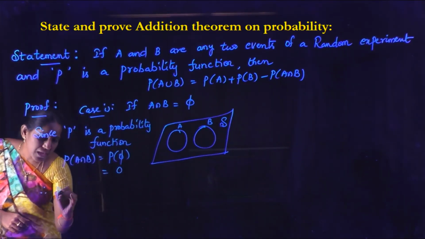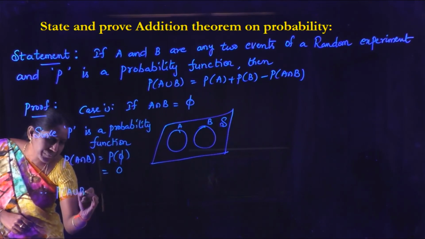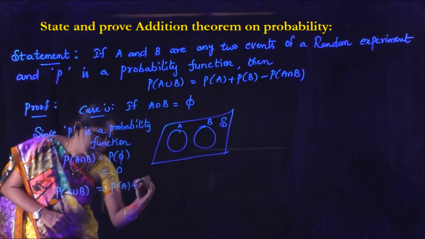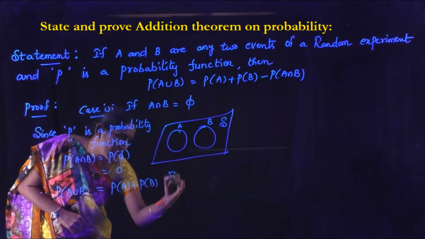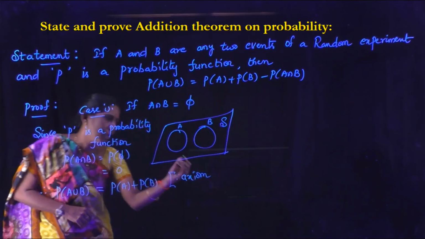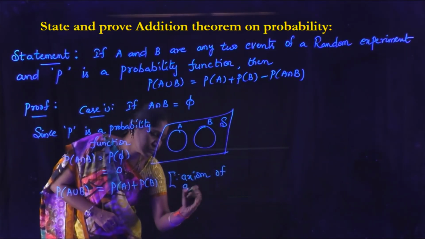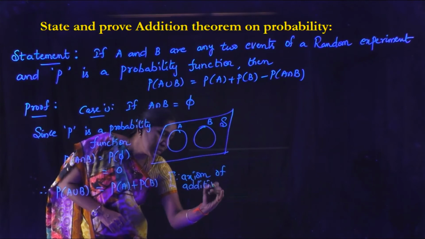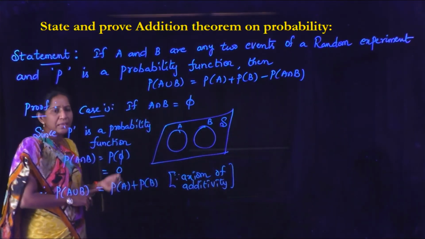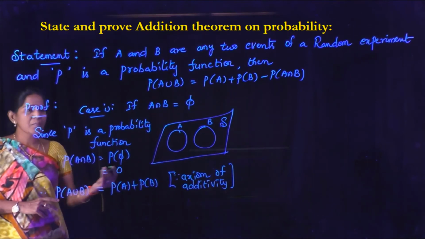Therefore, P of A union B equals P of A plus P of B. This is called axiom of additivity. Only if A and B are mutually exclusive events can we apply the axiom of additivity.